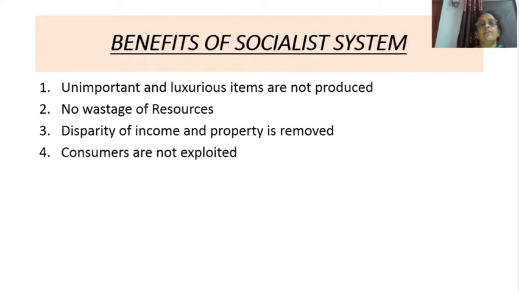So what are the benefits or advantages of the socialist system? First one is that they are producing things according to the requirements of the people. That is why unimportant, luxurious and costly items are not produced. The next one is that everything is under the control of the state. That is why there is no wastage of resources. Then third one is that there is no difference between the rich and the poor.